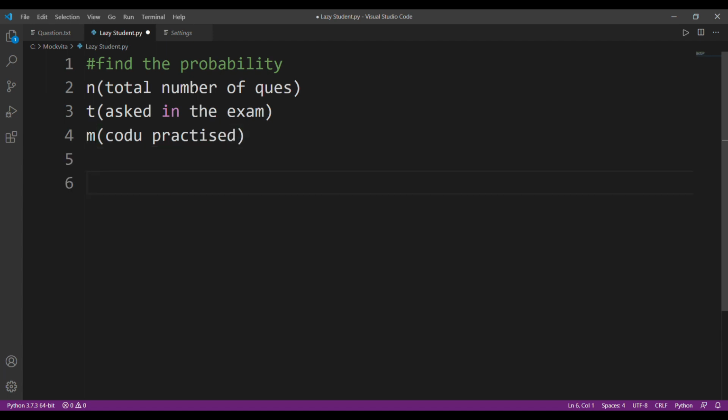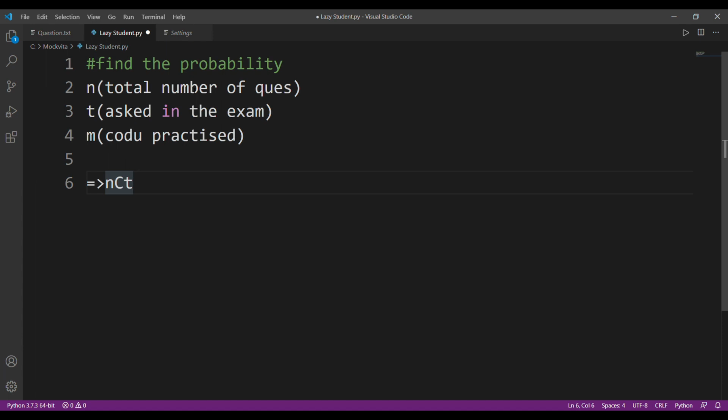Great. Now, first of all, let's understand the total number of ways of selecting t questions out of n questions. This is basically a combination. We must know the combinations in which the questions can occur in the exam. So we need to find out the ways in which the teacher can select t questions out of those n questions. We know that will be nCt. These are the number of ways in which the teacher can select those questions.